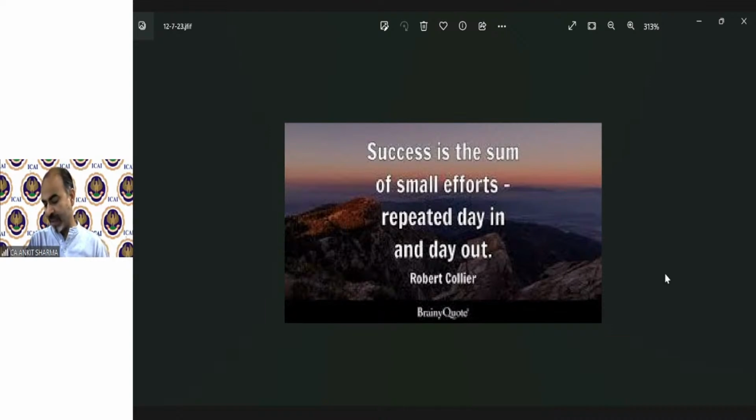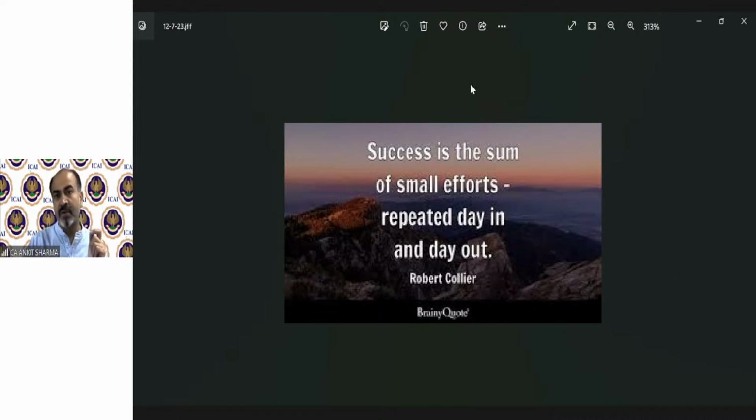So always remember that the journey starts from a single step. It doesn't matter how long the journey is, it always starts from a single step, then again a step, then again a step, then you can start running. It's the small efforts you do every day that count, and that will result in big differences. That was the thought for the day.